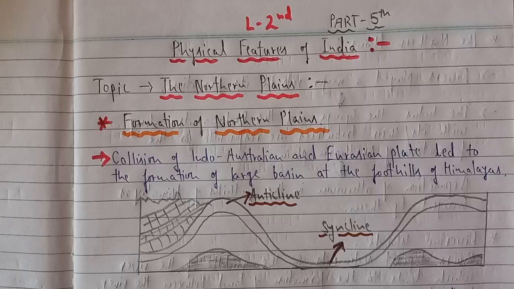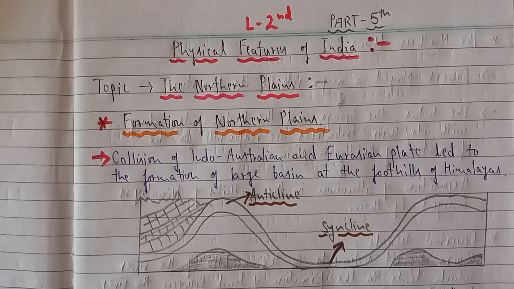We were trying to understand that the first and the most important was the Himalayan mountains, which we have completed in the last lecture. We have seen the complete formation and location of the Himalayas, and also the three important parallel ranges of the Himalayas. But today we are going to study the second important physiographic division of India, the northern plains. Today we are going to understand the location of these northern plains and how they were formed.